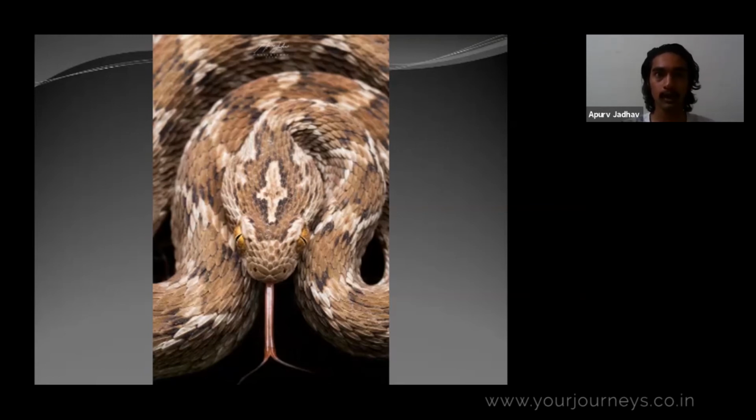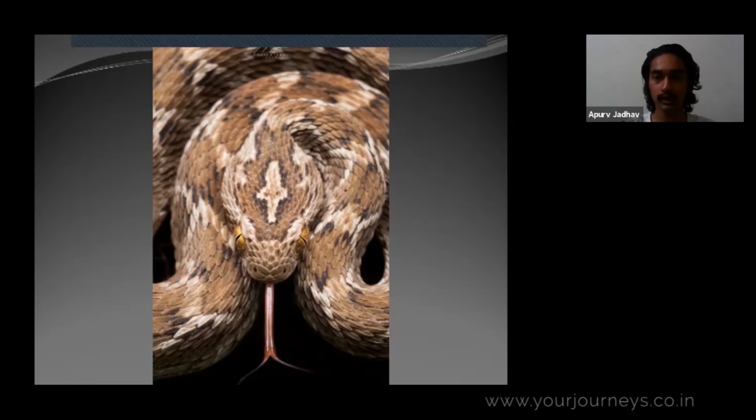So what I tried is I shot this vertically. I tried to keep the composition in the middle, quite symmetrical. And I got lucky. I was waiting as well, but I got lucky that it flickered its tongue, which is captured in this image.